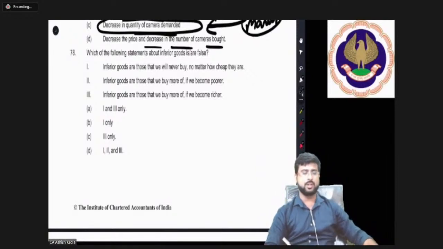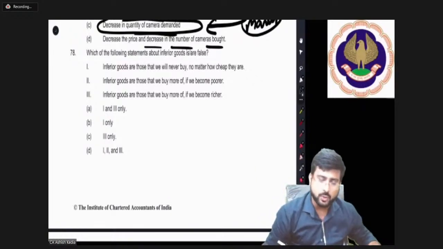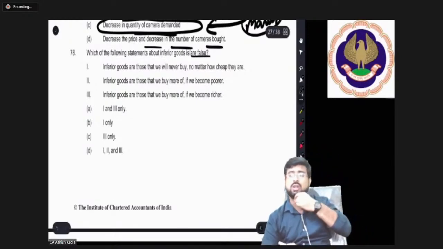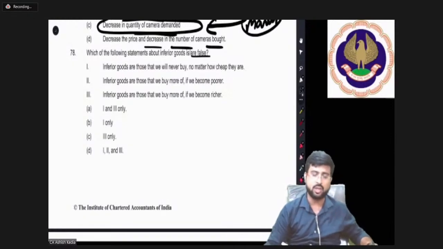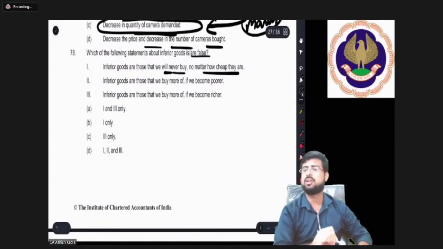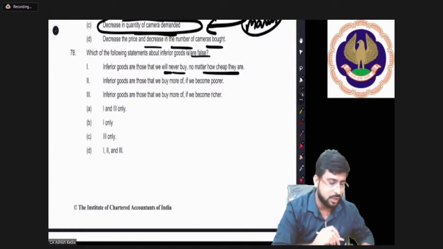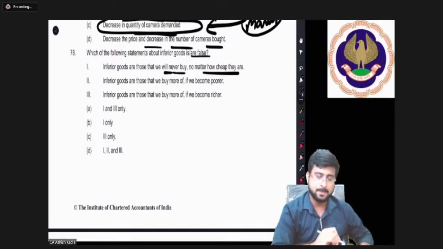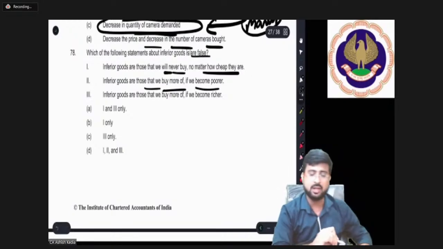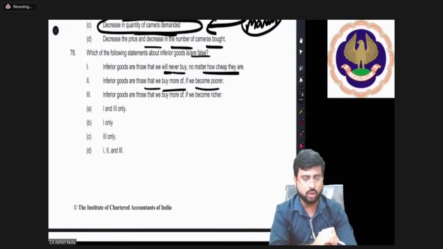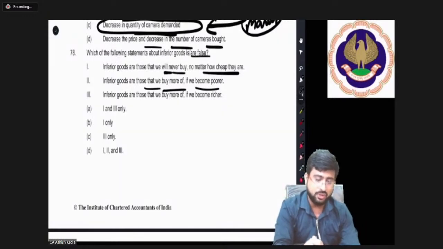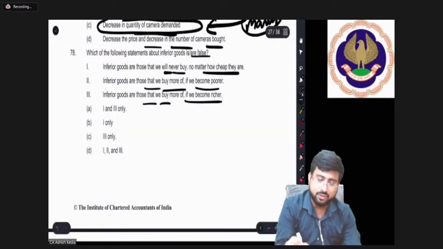Okay, moving on. Which of the following statements about inferior goods is or are false? So you have to highlight the false points. Inferior goods are those that we will never buy no matter how cheap they are. Let's see what else they are saying. Inferior goods are those we buy more of if we become poorer. Inferior goods are those we buy more of if we become richer.